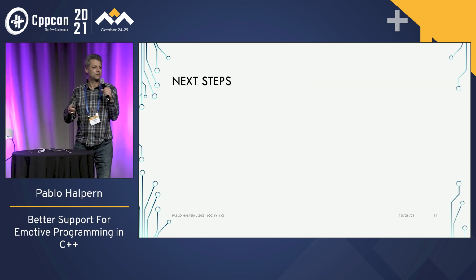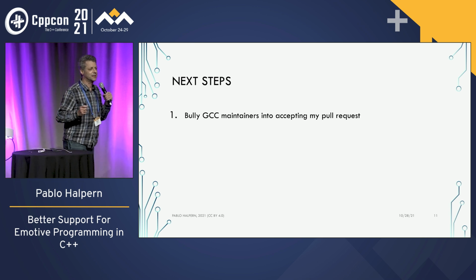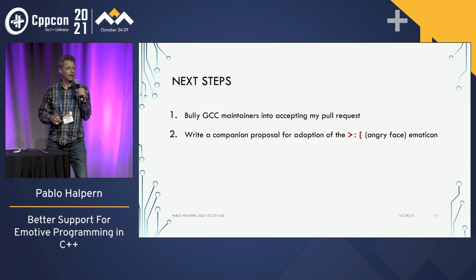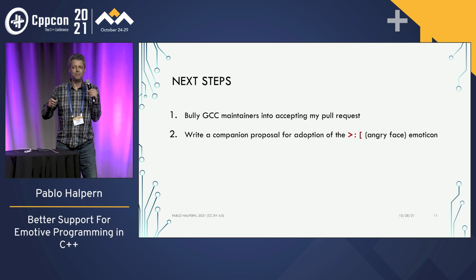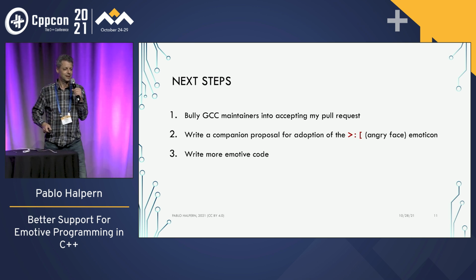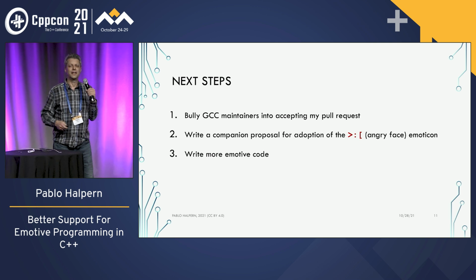So what are the next steps for this proposal? Well, first of all, I need to bully the GCC maintainers to accept my pull request. I have to write a companion paper for the angry emoticon because that also doesn't show up in the language. And I have to write more emotive code. Everybody should be writing more emotive code.